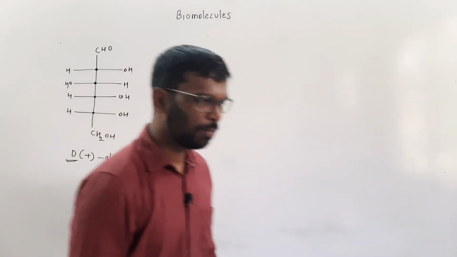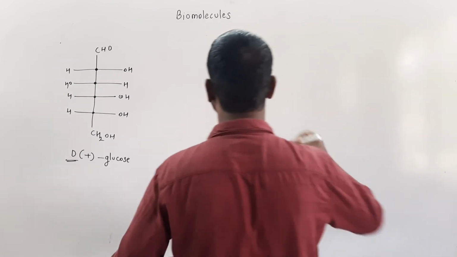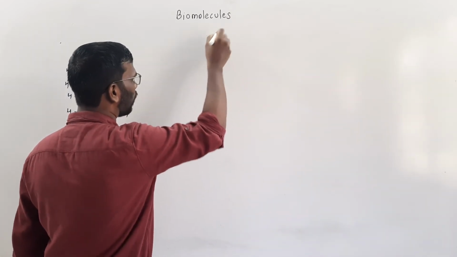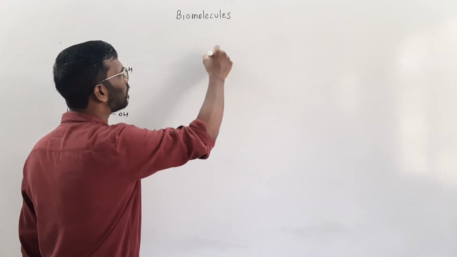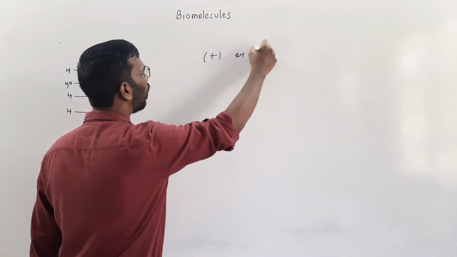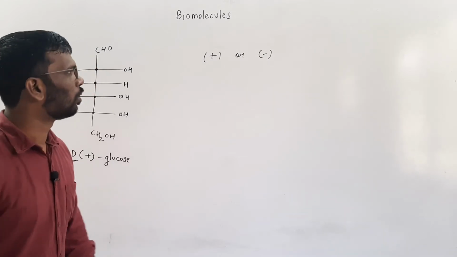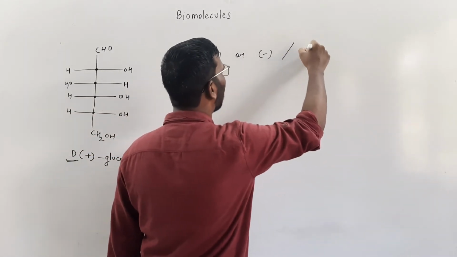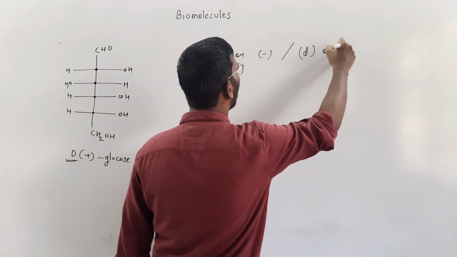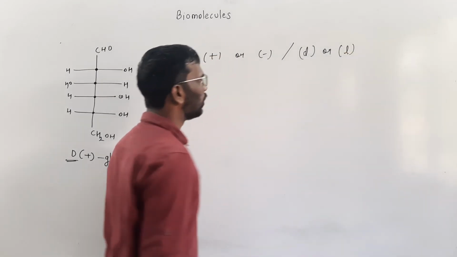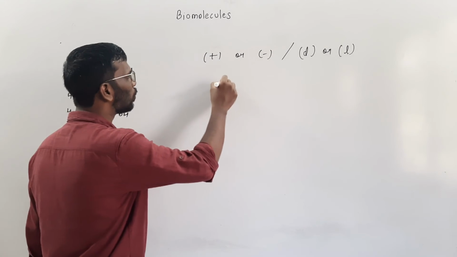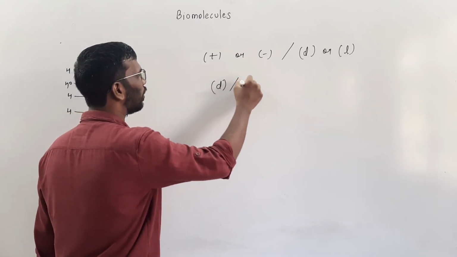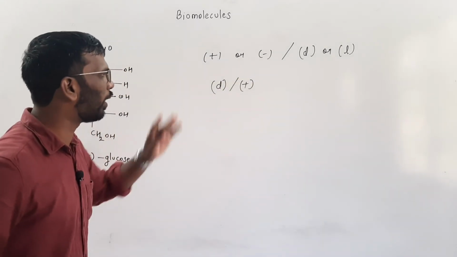Let us discuss what is the meaning of this plus or minus, or sometimes we write small d and small l. Writing small d and plus is one and the same.